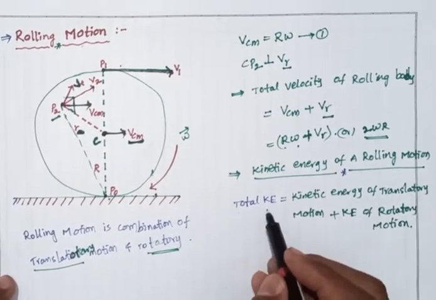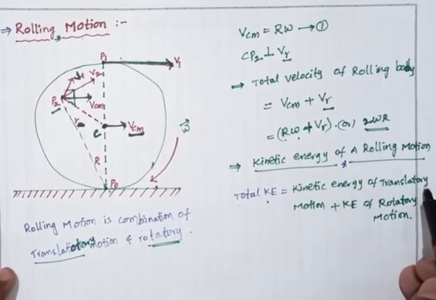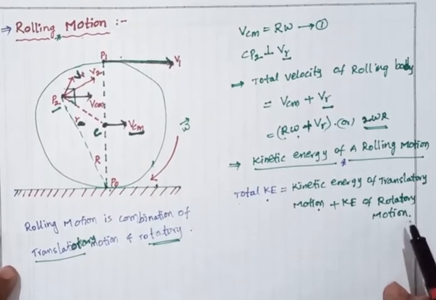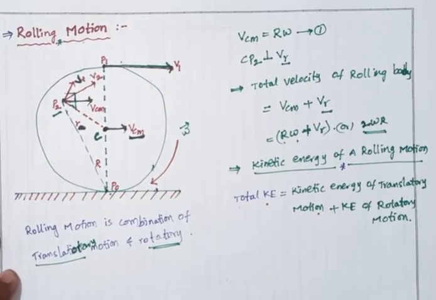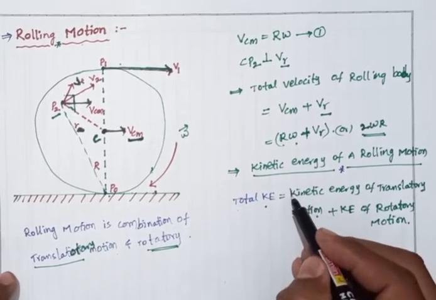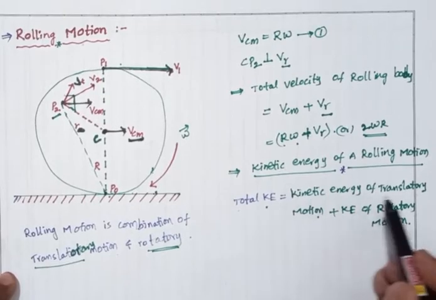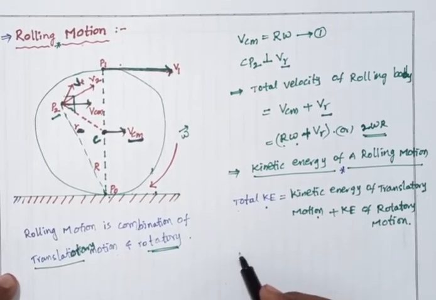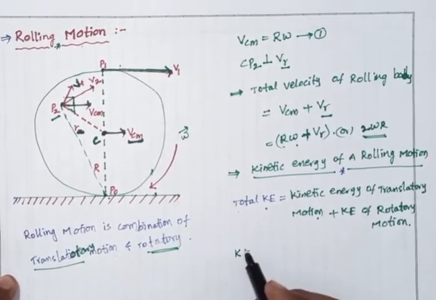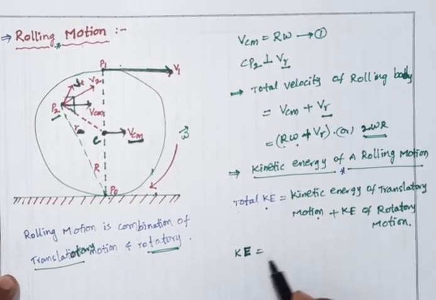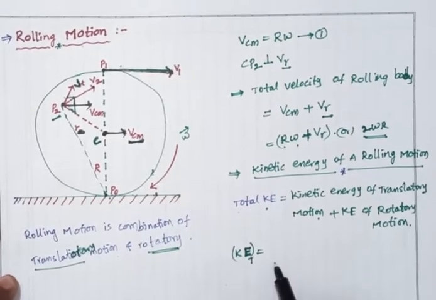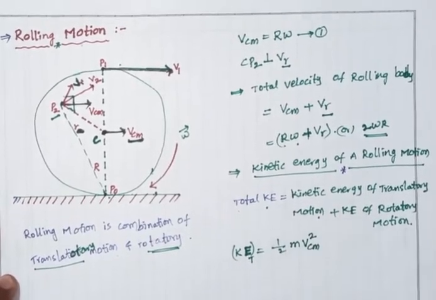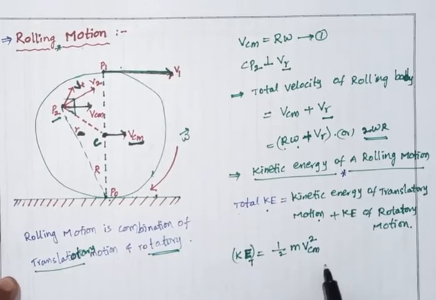For any system of particles, we consider the center of mass. So the kinetic energy of translatory motion, KE, equals half m VCM square. This is the translatory kinetic energy.